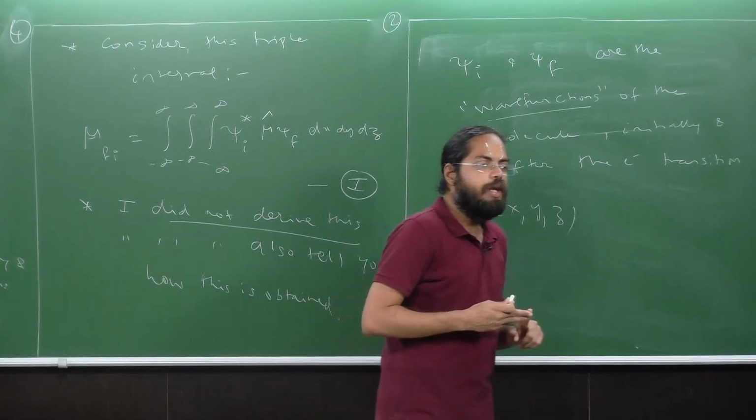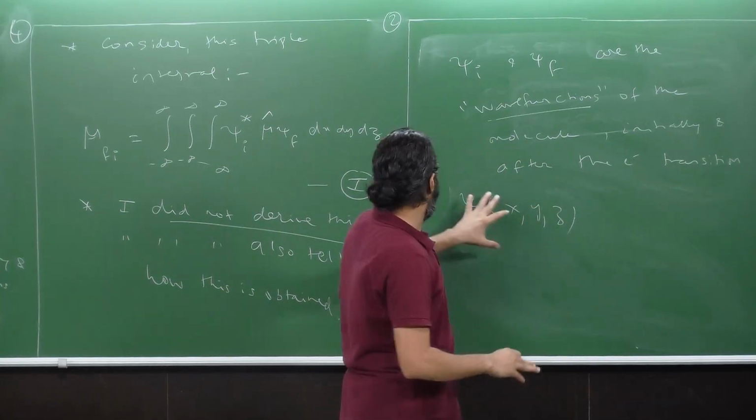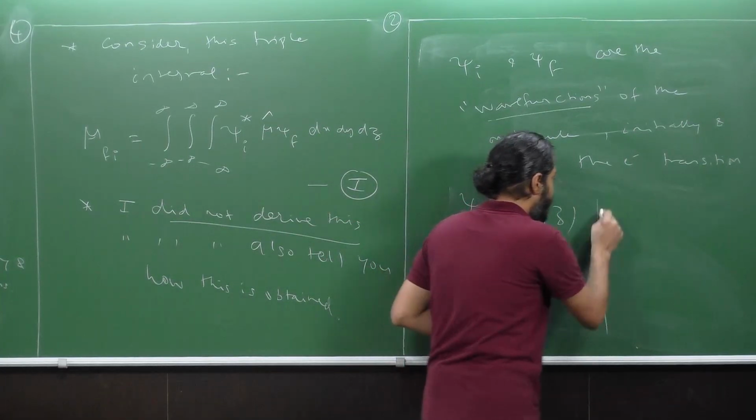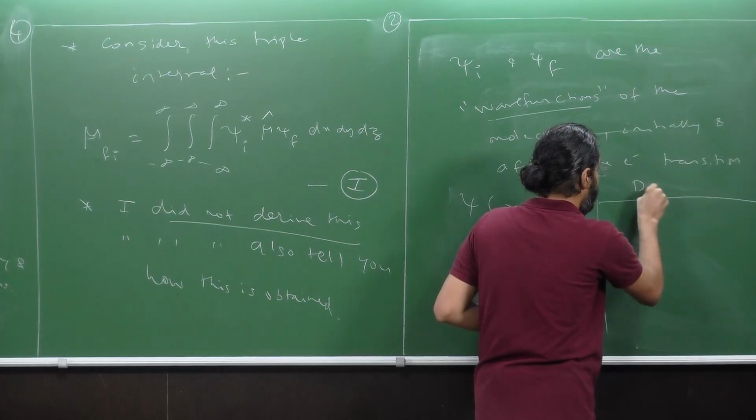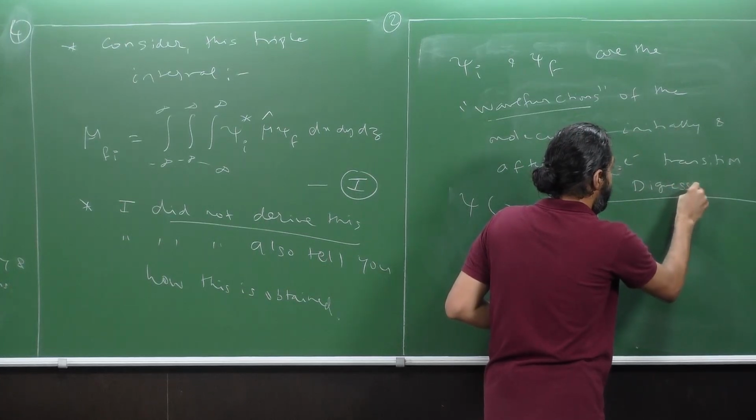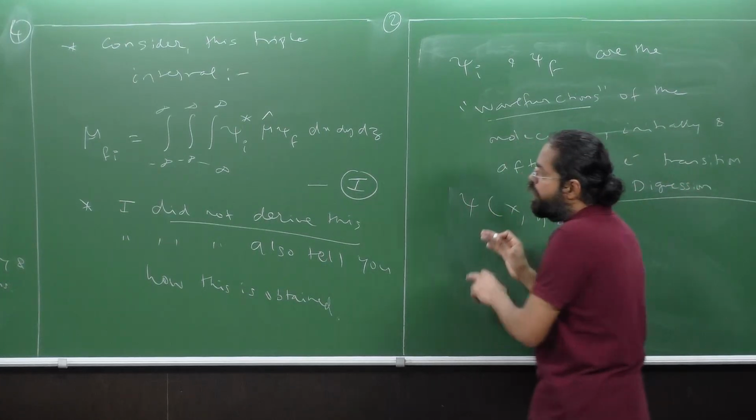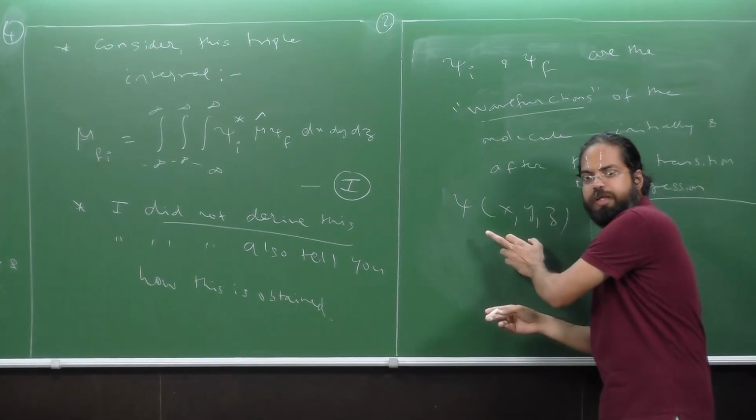Also, just a small note before I proceed further. I'll make it a small digression to explain further about this particular thing, wave function.